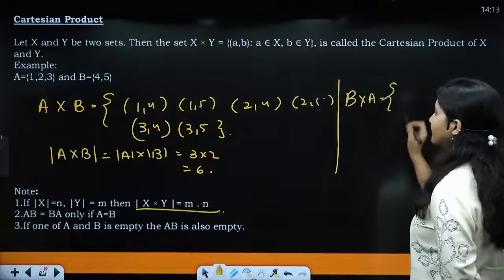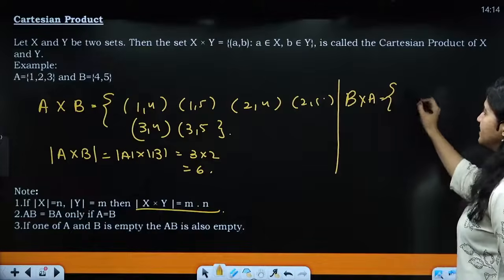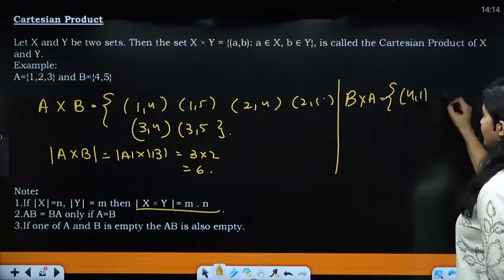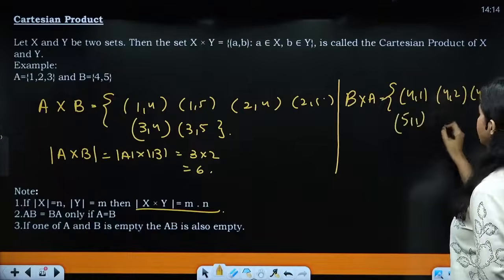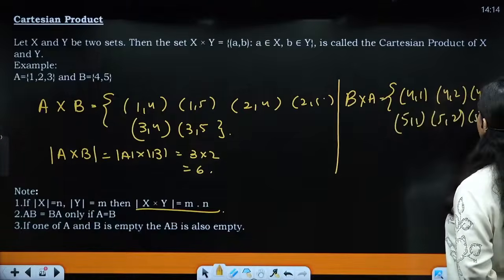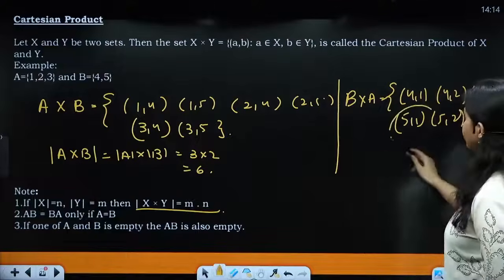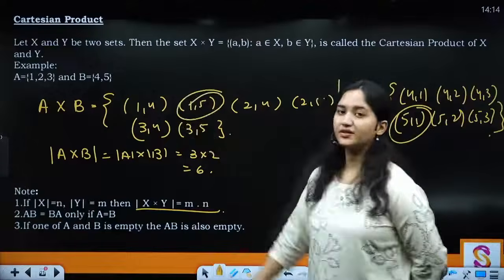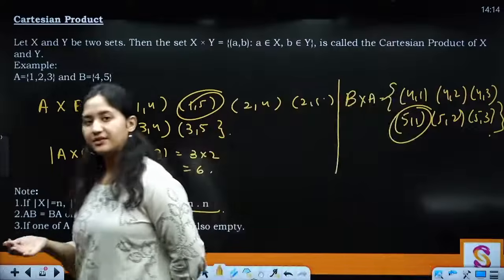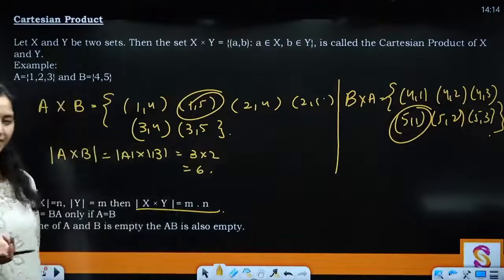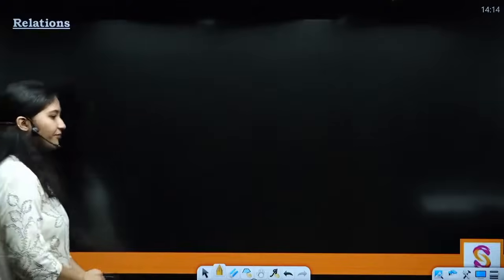It is going to also have 6 elements. But what is the difference? B cross A is going to have (4, 1), (4, 2), (4, 3), (5, 1), (5, 2), (5, 3). Right? Although they might look same, but (5, 1) and (1, 5) are not the same elements. Clear? तो इसीलिए BA and AB separate products हैं और separate sets हैं. Right? All right.